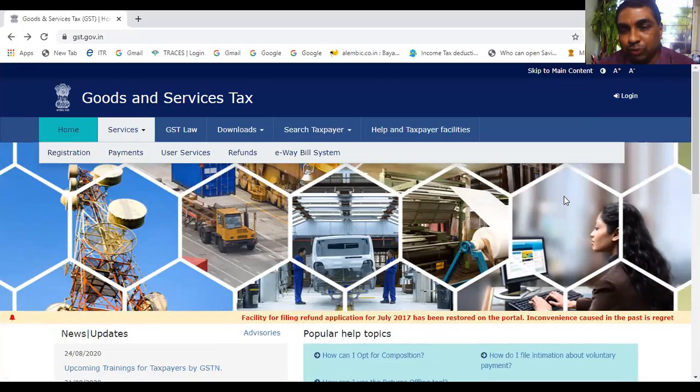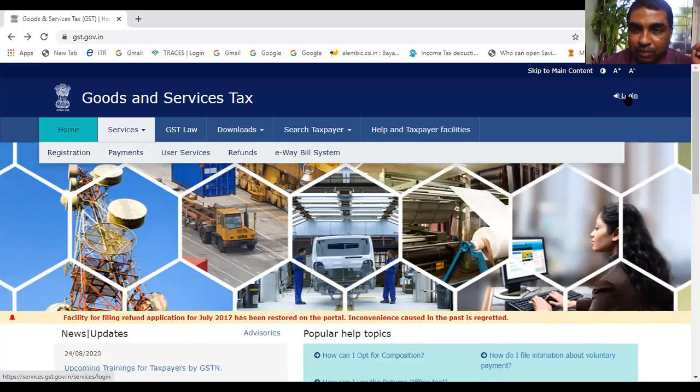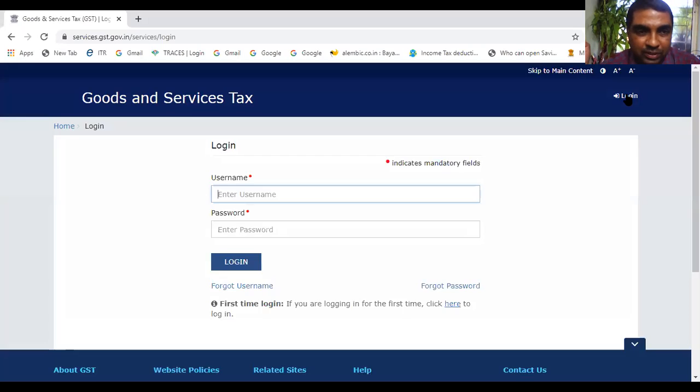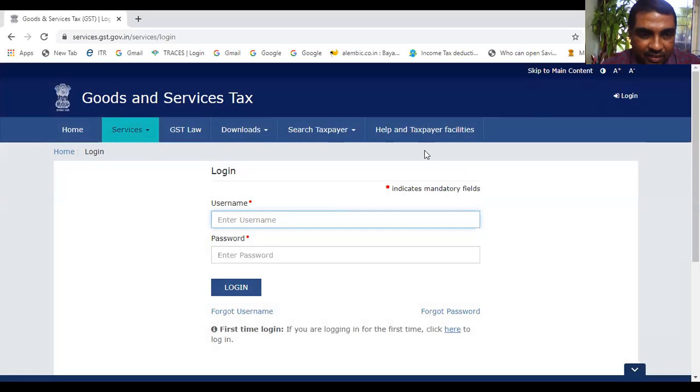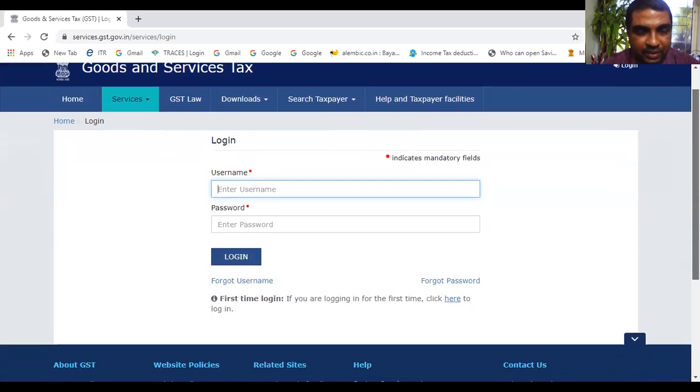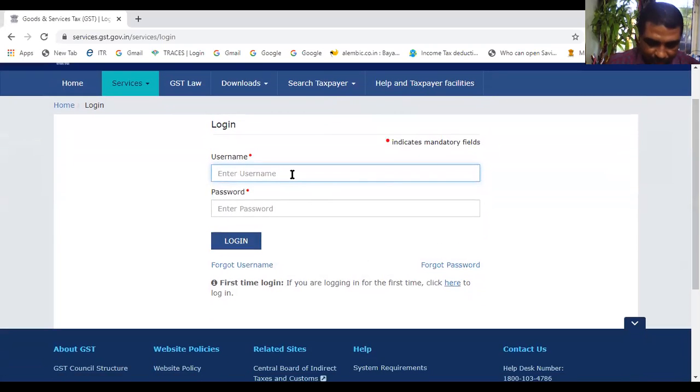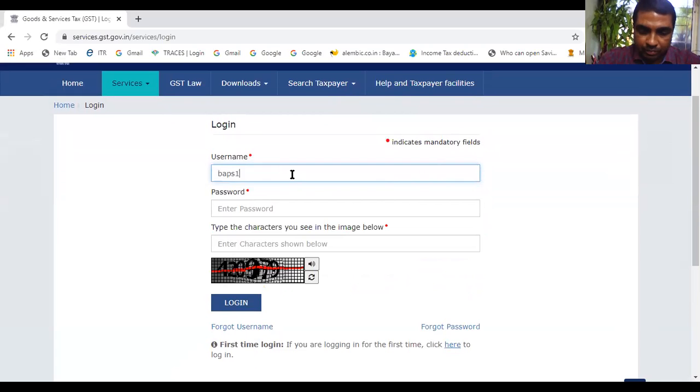Now to enter this website, you may not be able to, because you do not have any login ID and password. So I am trying with a login ID and password. Let me first try my own firm's login ID. Let us see how to see it. You see, I clicked login. You see, these things are asked. What are they? First, username. Okay, so I am typing my username. Next, you have to type the password. Okay, the password can be typed.